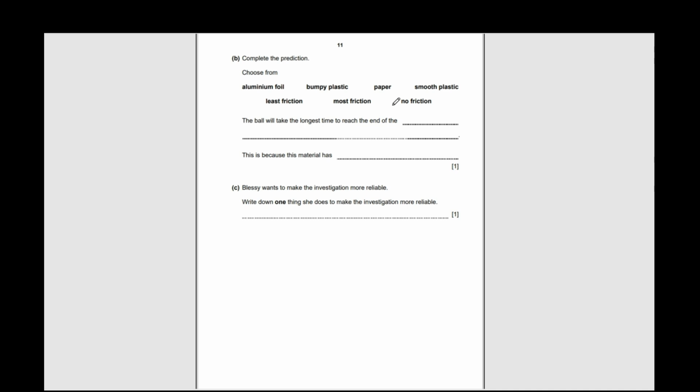As you guys all know, friction is caused to oppose the motion of an object. So let's say a toy car is moving straight. Friction will be caused in the opposite direction. So friction always works in opposite. It is a force which acts opposite to the direction of the object. So the ball will take the longest time to reach the end of the bumpy plastic.